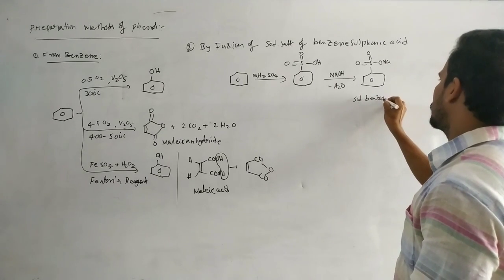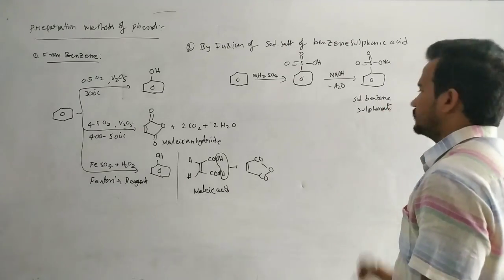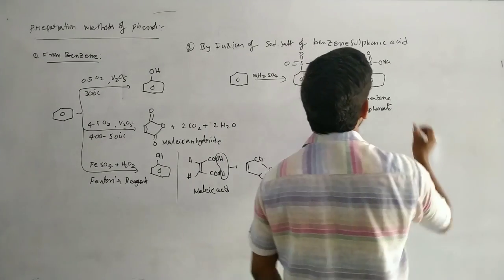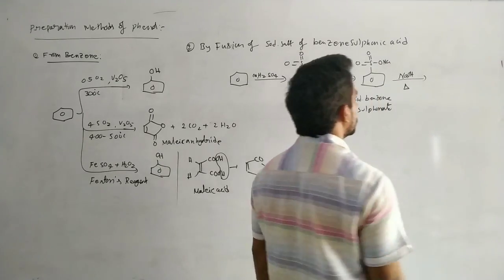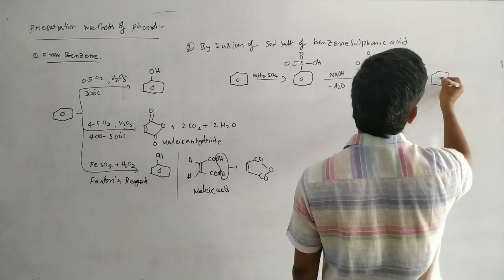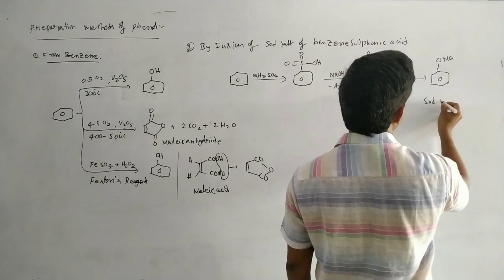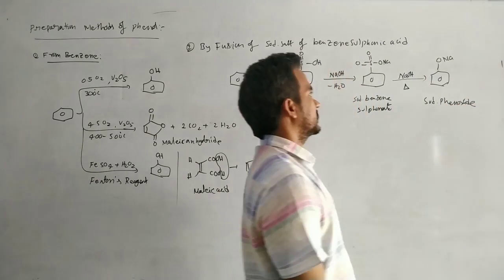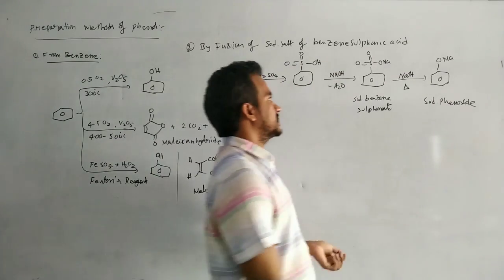Sodium benzene sulfonate. Okay, sodium benzene sulfonate. So again here, this one on heating with NaOH, furtherly, we will get the ONa. Okay, sodium phenoxide. The sodium phenoxide. Okay.